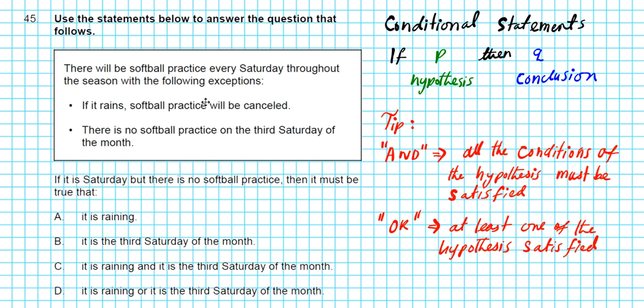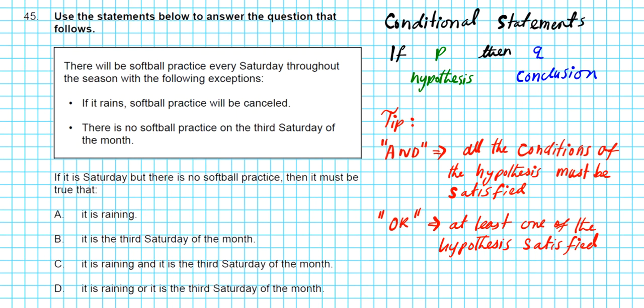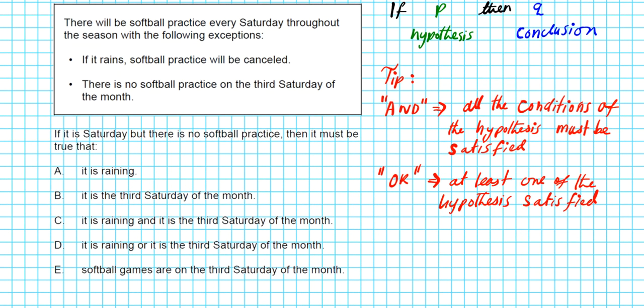All right. Now, let's see which of these situations, and or or, is applicable to what we're dealing with here. It says there will be softball practice every Saturday throughout the season with the following exceptions. So we have two exceptions there. Either it's raining or it's the third Saturday of the month. So it's either one or the other. There's no and there.